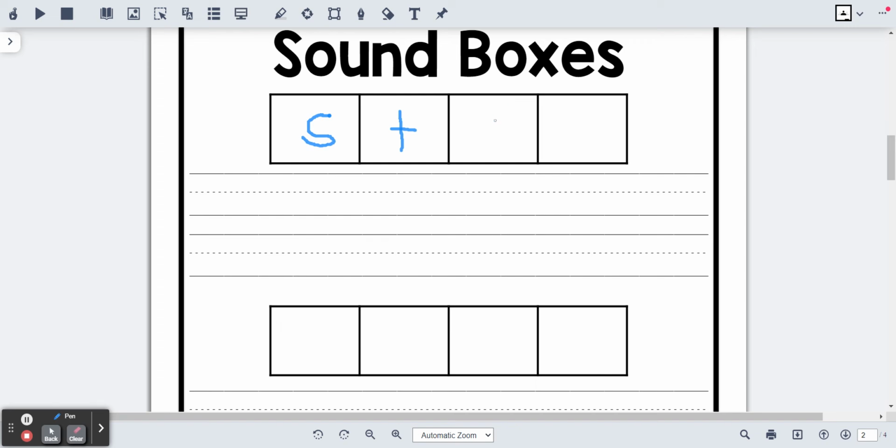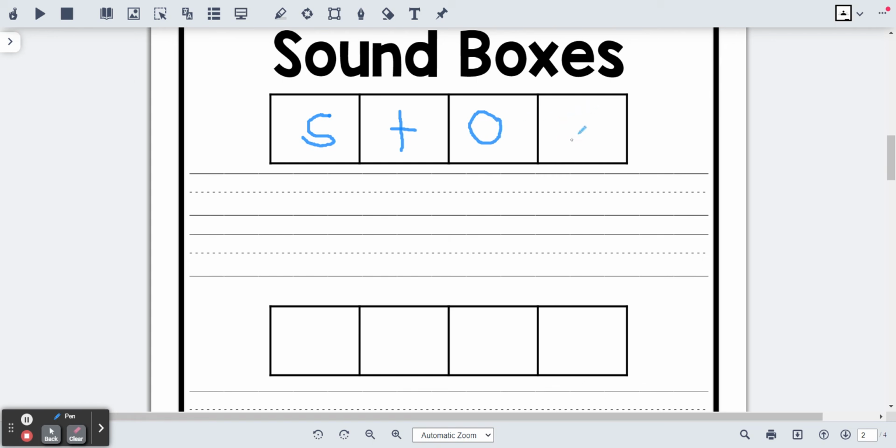O. What letter spells o? O. What letter did I write in the third box? That's right, the letter O. What sound does the letter O spell? It spells o. In the third box on your mapping grid, I want you to write the letter O.